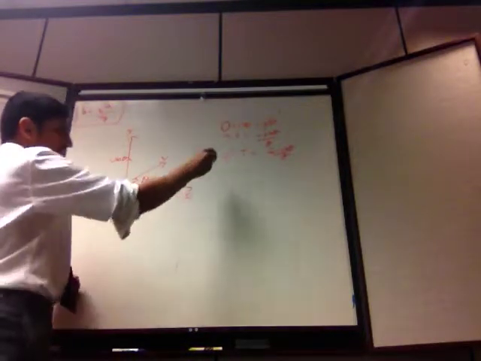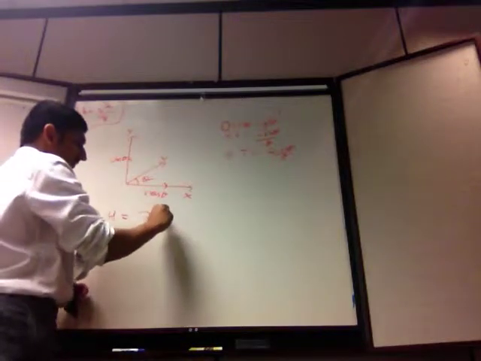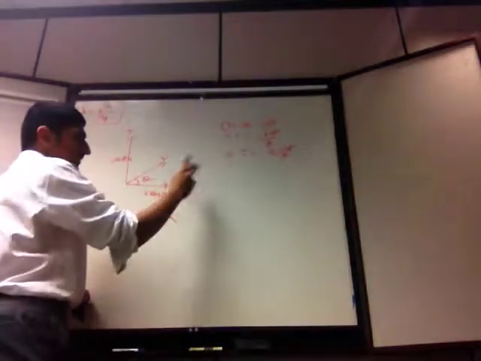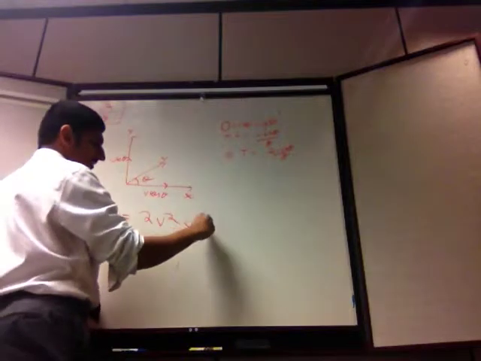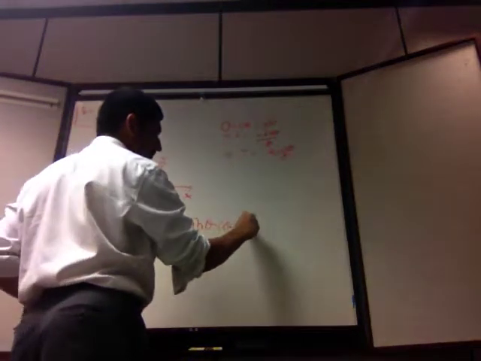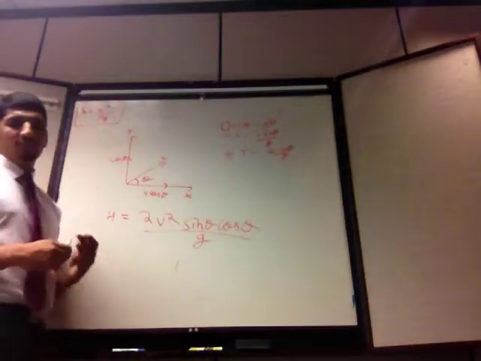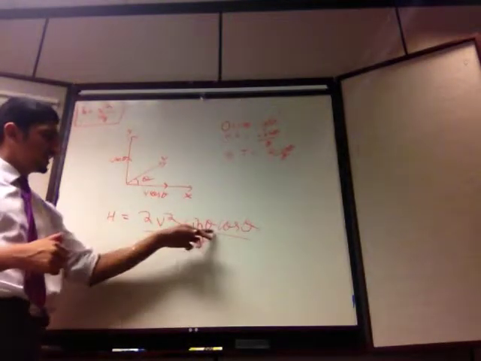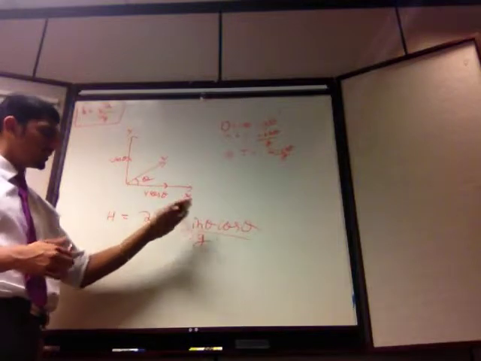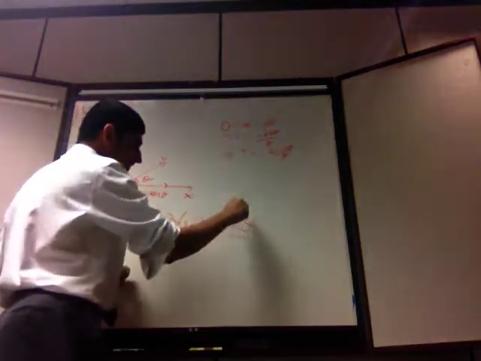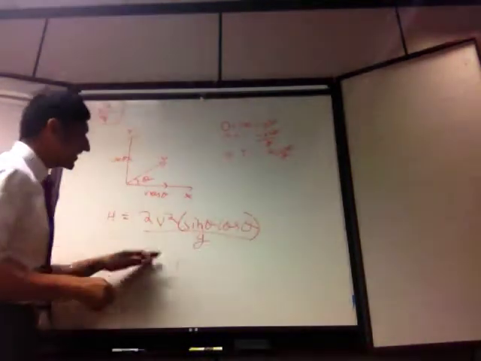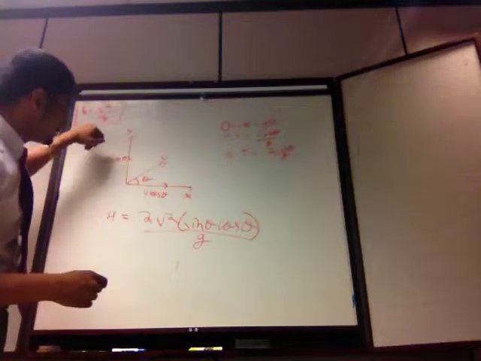So that would give us 2 v squared sine theta cos theta by g. So really, we want to find the value of theta for which this is maximized. In other words, we want to find the maximum value of cos theta sine theta and then compare this expression with this expression.